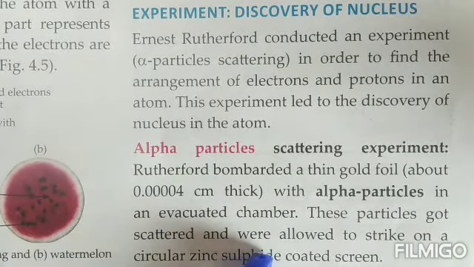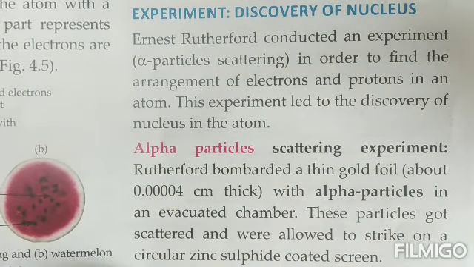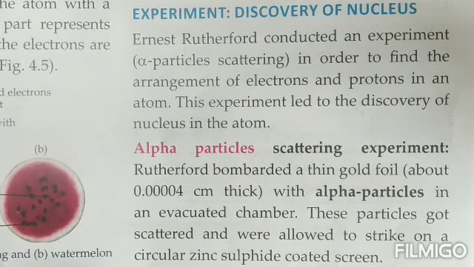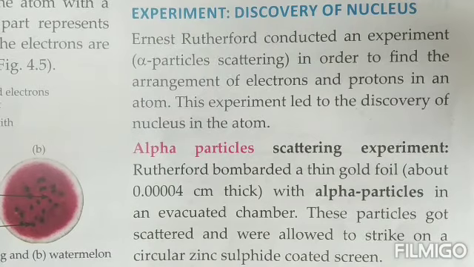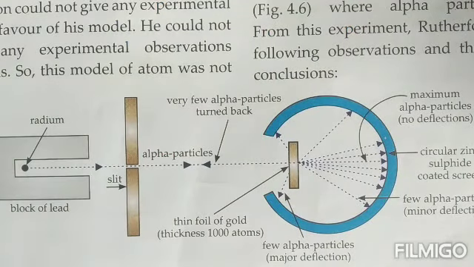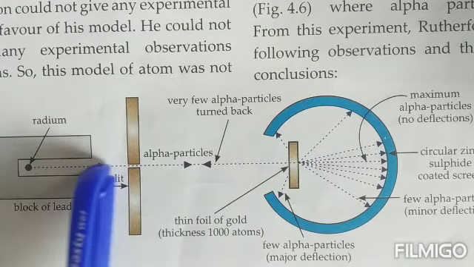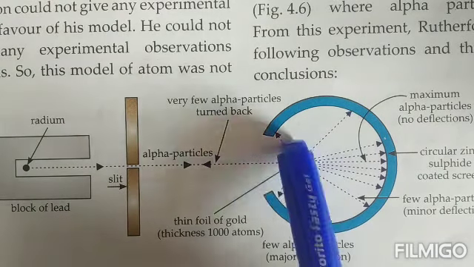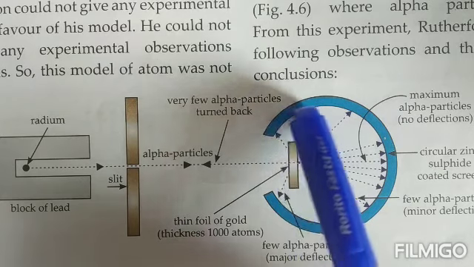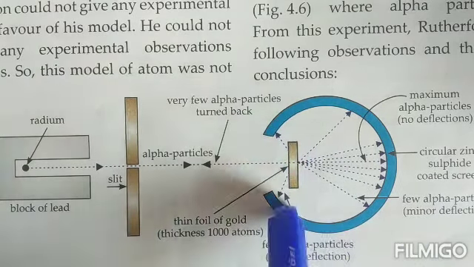with alpha particles. The alpha particles got scattered, and according to the observations he made, he came up with various conclusions. Now this was his experiment, what he was trying to do. He bombarded alpha particles on a very thin gold foil, and then he observed where the alpha particles were going and striking this screen that was covered with a coating of zinc sulfide.